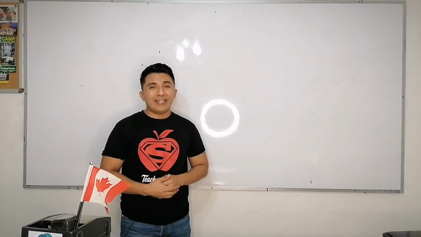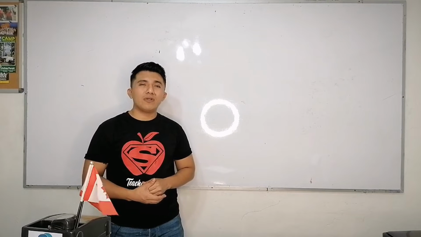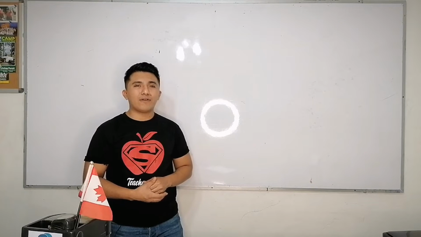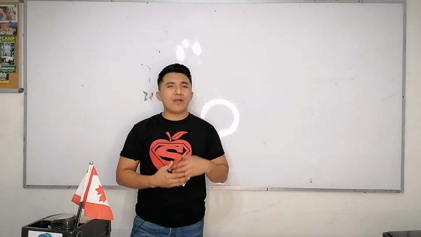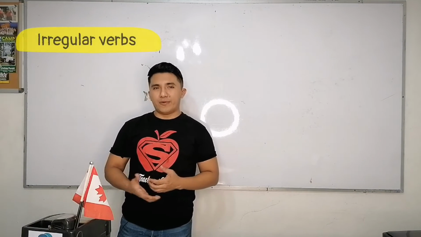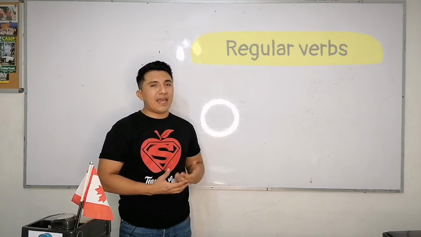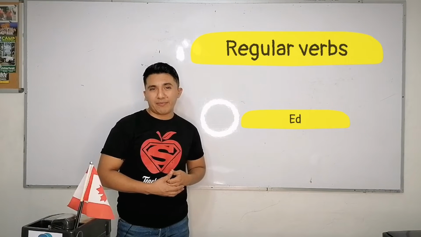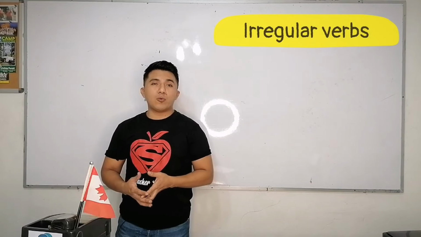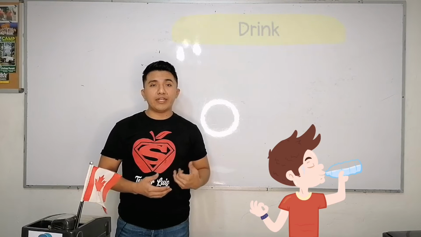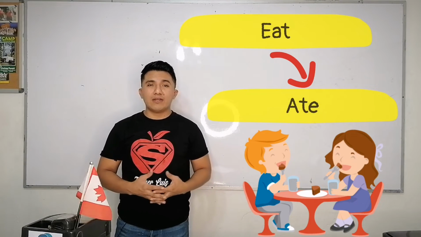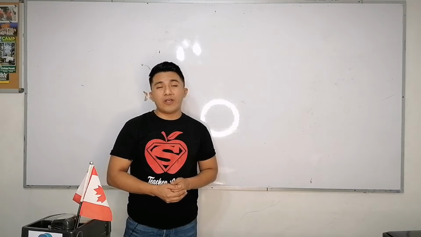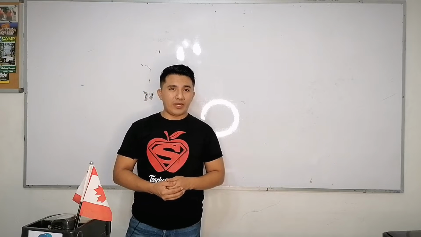If you remember, in the affirmative form, the only thing we need to do is to have our verb in past. And there are two kinds of verbs, the regular verbs and the irregular verbs. The regular verbs end in ed, do you remember? And the irregular verbs, well, they change, like drink, drank, eat, ate. Well, so that's the way we work with the affirmative way.